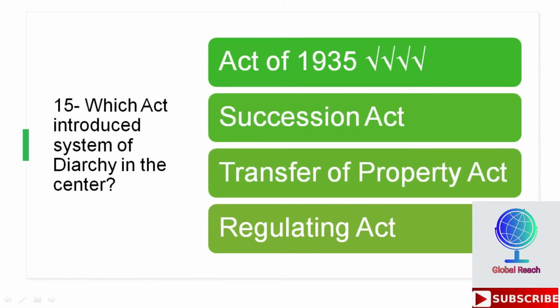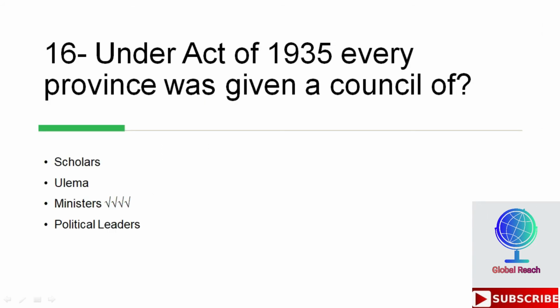Which act introduced the system of diarchy in the center? Options are Act of 1935, Succession Act, Transfer of Property Act, Regulating Act. So the correct answer is Act of 1935. Under Act of 1935, every province was given a council of, options are scholars, ulama, ministers, political leaders. So the correct answer is ministers.